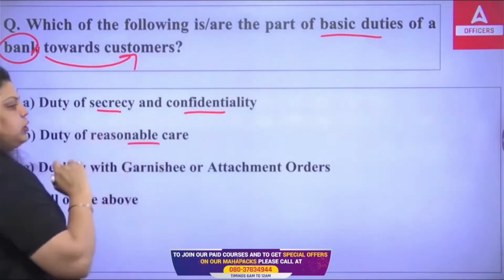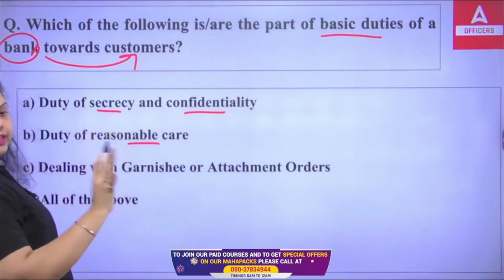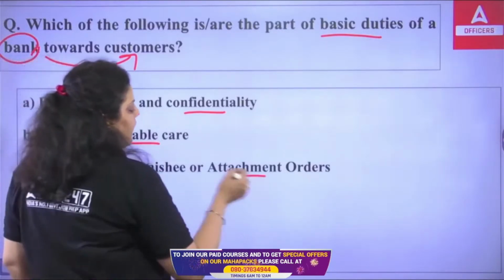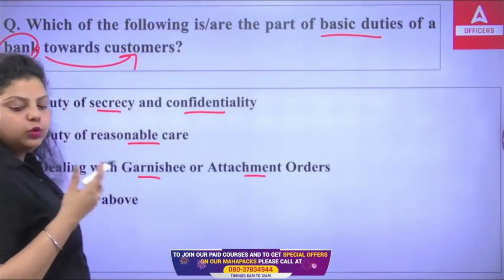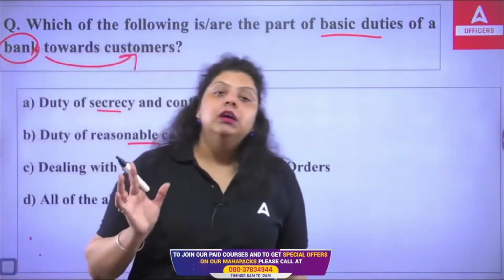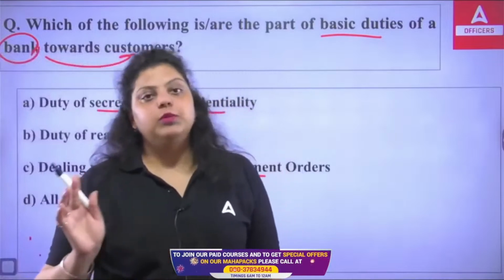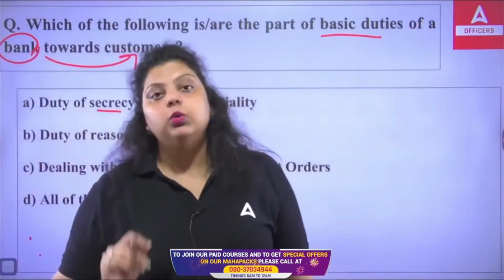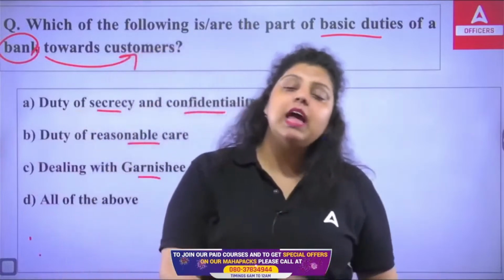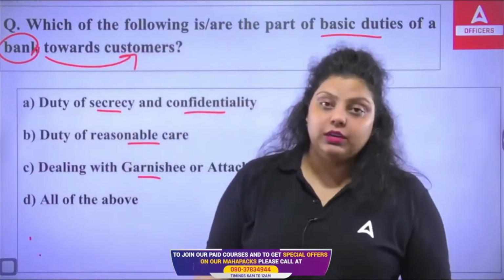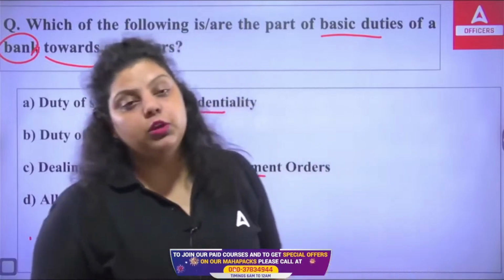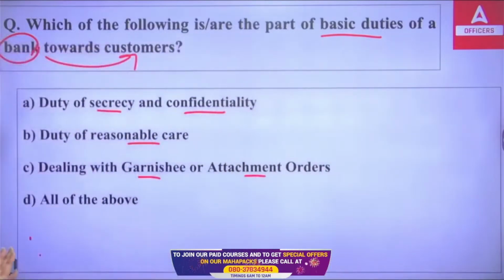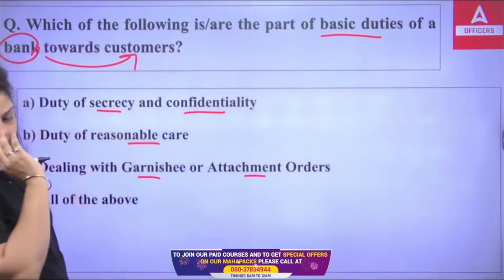Okay, now duty of reasonable care. Obviously, this is also a duty of a bank to have reasonable care in context to the customer. Dealing with the garnish order or attachment order is also a duty of a bank. Garnish order will be given by the court. Attachment order will be given by an authority, like an income tax officer, revenue officer, etc. But both have to be dealt with by the bank as per the order received.